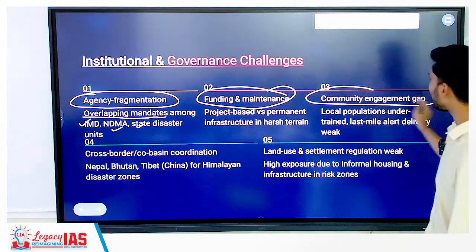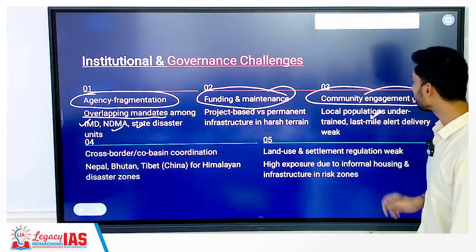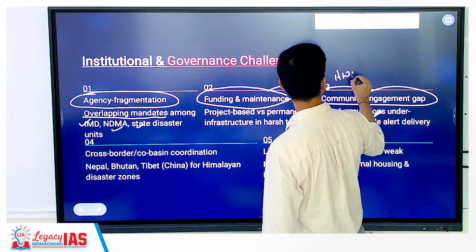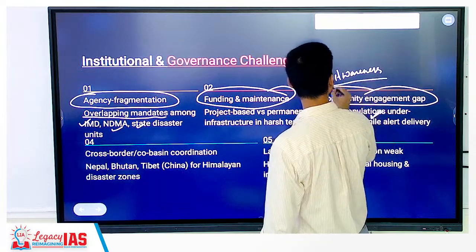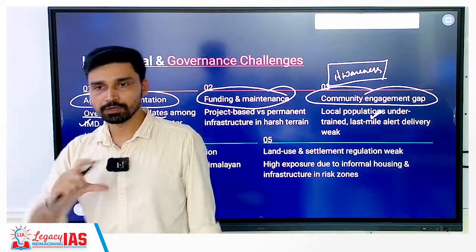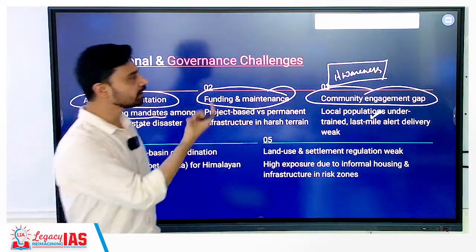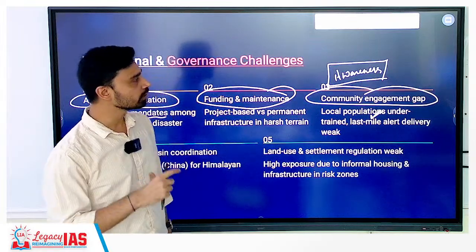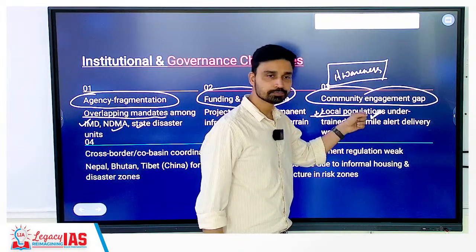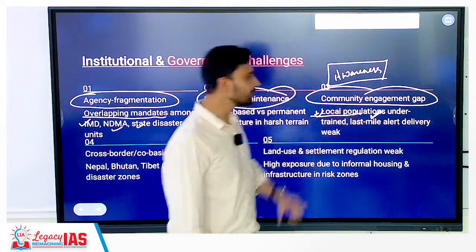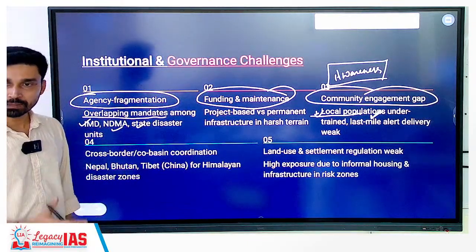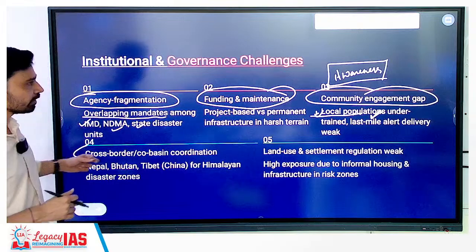Community engagement gap you have, because local populations are not trained. The first thing we should do is create awareness and ensure training of the local population, rather than trying to find an expensive, extremely costly technological solution. We should first focus on whatever is in our hand, and that is the local population. We should try to collect data, and bring them under the approach of disaster management and awareness generation and all that.